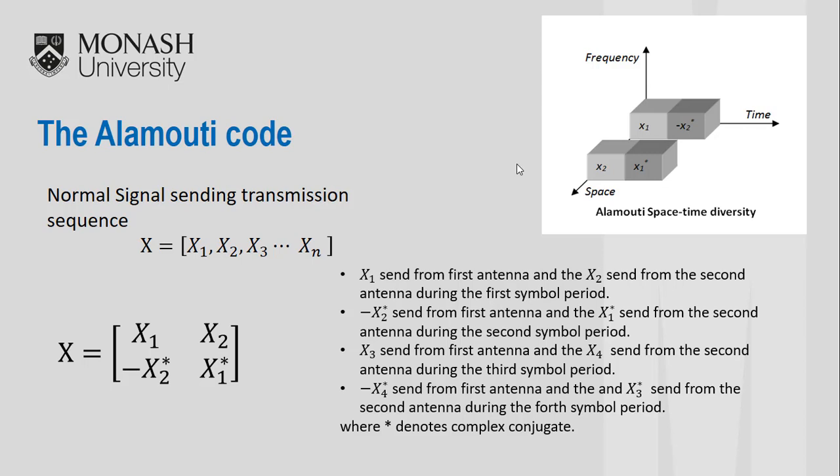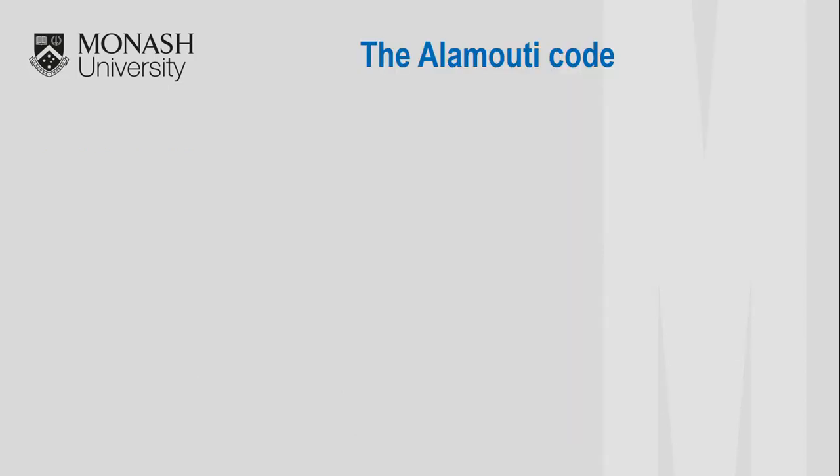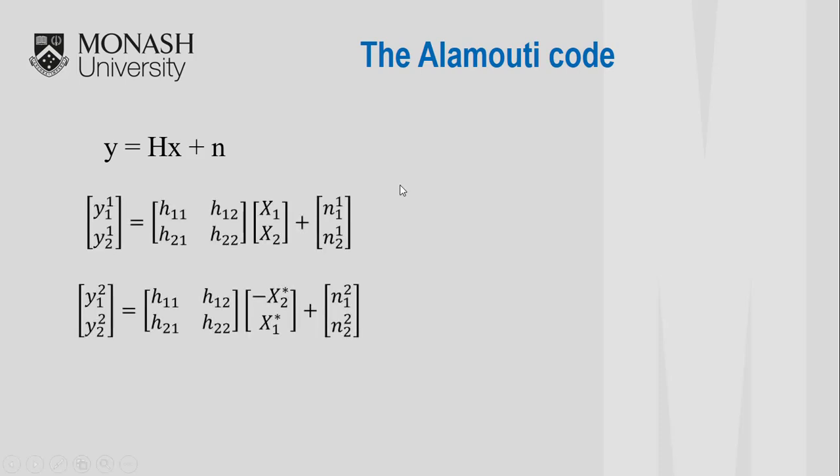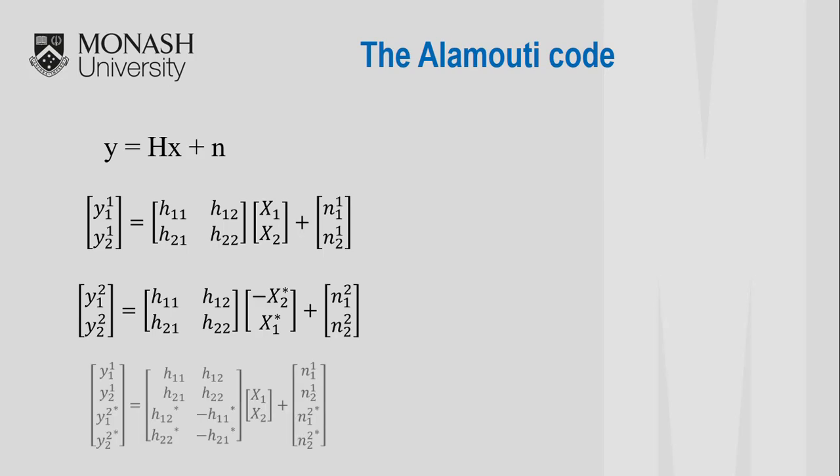Then, to get the received symbols, we have to do the following. First, recall the multiple input, multiple output system relationship, which is Y equals H times X plus N. Then, use this equation in our system. We get the received information in the first time slot equal to this, and in the second time slot equal to this. We put all this information together to get a new equation with x1 and x2 like this. To solve for x1 and x2, we have to find the inverse of H. However, this H matrix is not orthogonal, so we use the pseudo-inverse of H, which is defined like this.